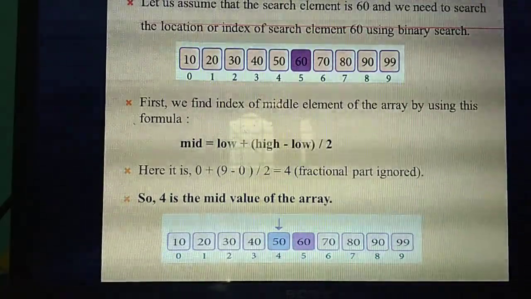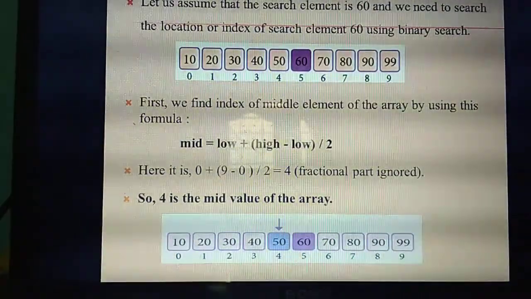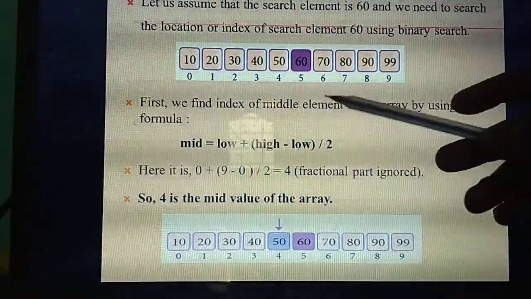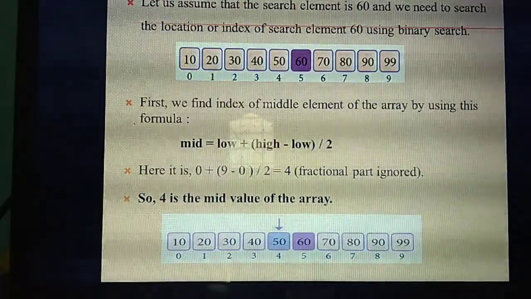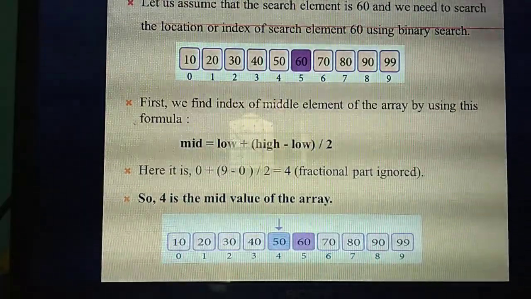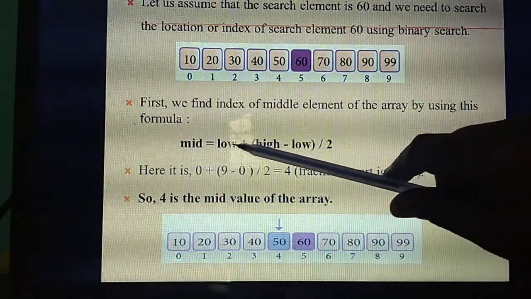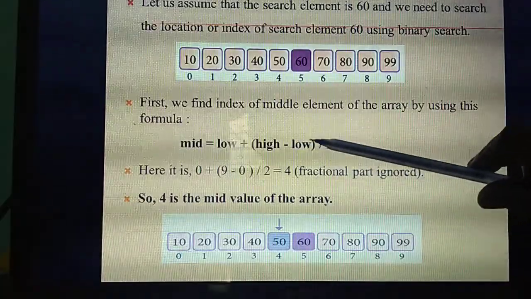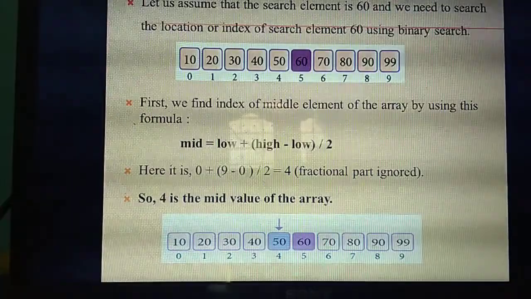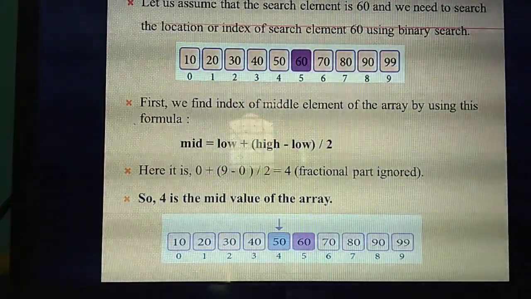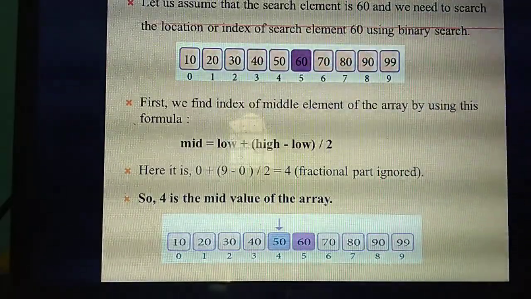Yes. Okay. From the next step onwards, you are going to calculate the middle value. This is a common middle value formula. Next, this one you need to learn by heart. Middle value equal to low plus high minus low divided by 2. What's the formula for the next step of calculating the middle value? Mid equal to low, that means lower value, plus higher value minus lower value, divided by 2. This formula you should study. Listen: lower value means index value. Don't take the values in the array. You are going to take the index, that means the position of the elements.